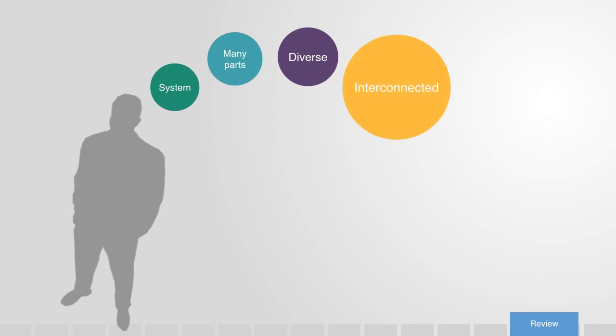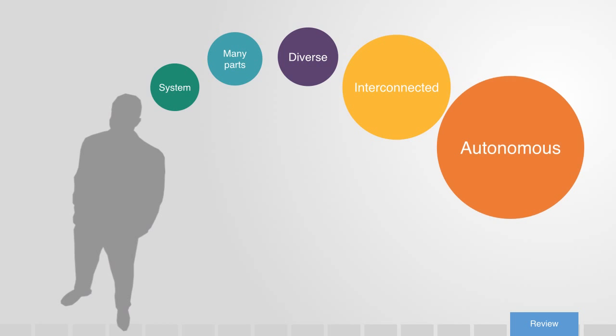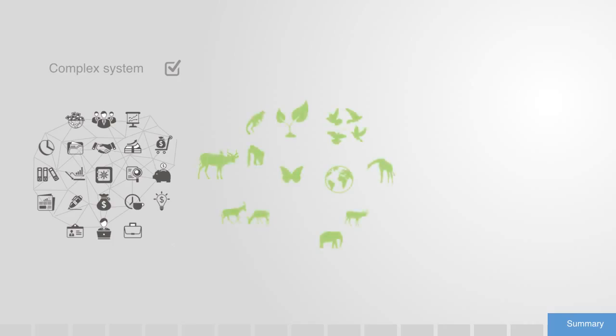Okay, so now we know a bit about complexity theory and have a working definition for what a complex system is. So when we hear someone talk about a complex system, we know what they mean. It's a system composed of multiple, diverse parts that are highly interconnected and capable of adaptation. We could even have a few examples in mind, such as financial markets, with lots of different, highly interconnected traders adapting to each other's behavior as they interact through buying and selling.